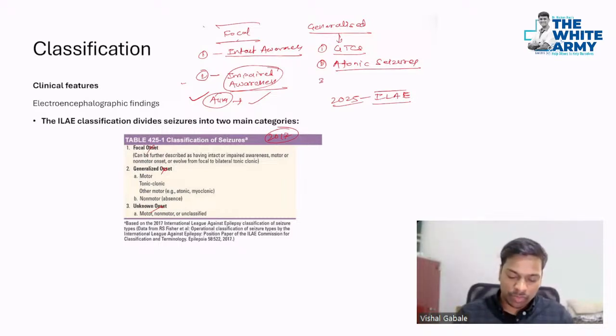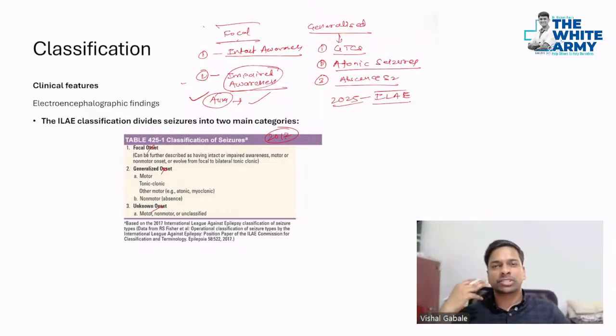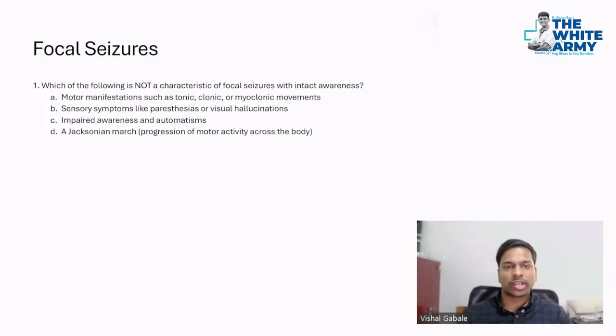Third is your absence seizure, where the person is just looking at something, goes blank for a period of time, and suddenly comes back. Now let's see some important things about this. Let's start with the focal seizure. On the basis of whatever I told you till now, I hope you will be able to answer this question.